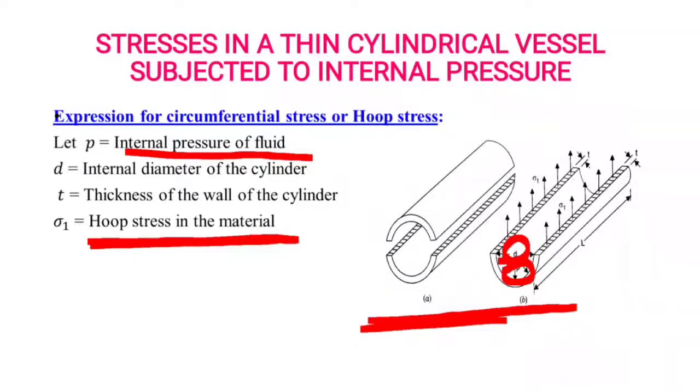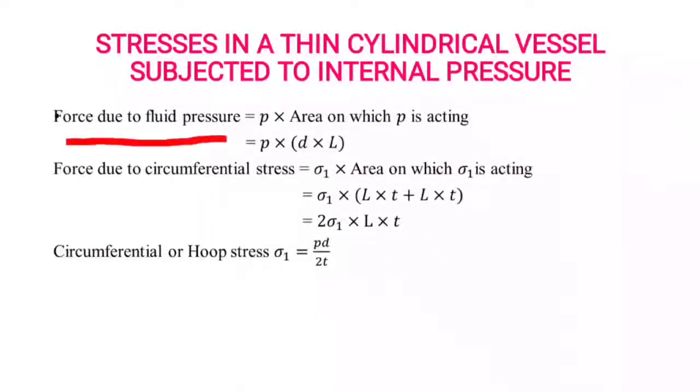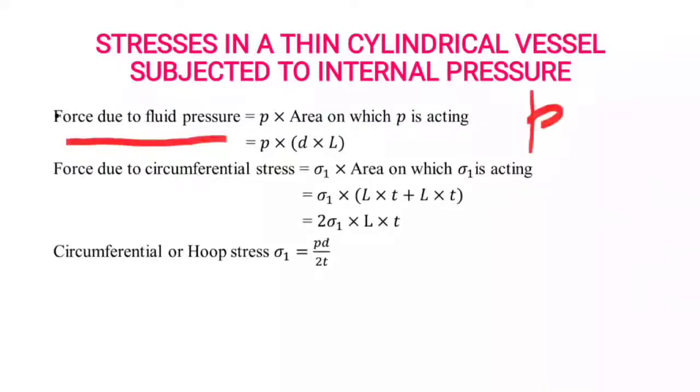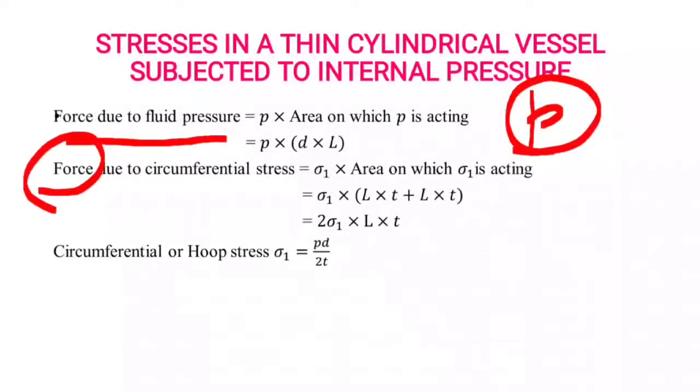For that, we can derive an expression based on the force due to fluid pressure. Based on P, we can get a fluid pressure force, and based on the circumferential stress, we get a force. If we equate the force due to fluid pressure and the force due to circumferential stress, we get the circumferential or hoop stress. First we see the force due to fluid pressure.